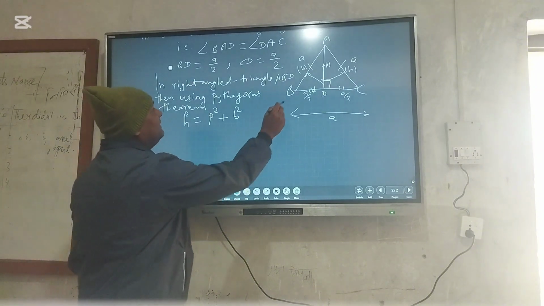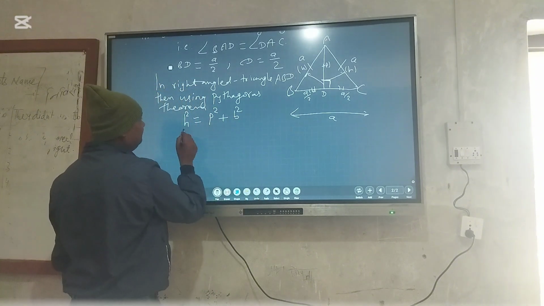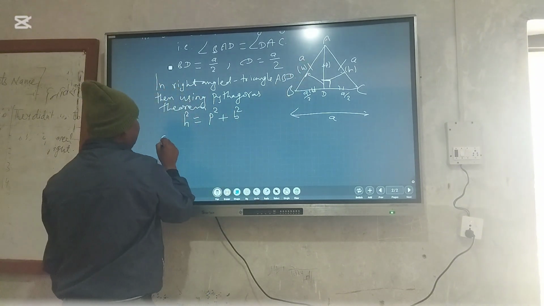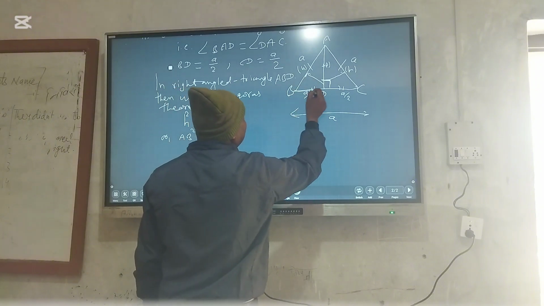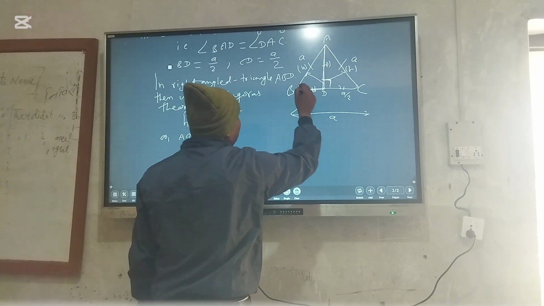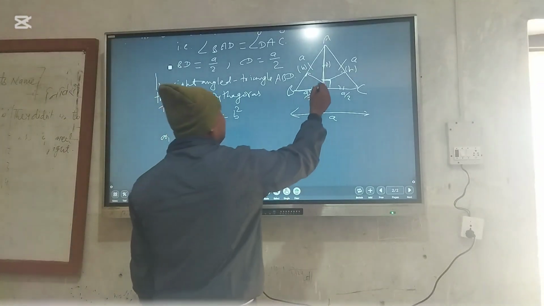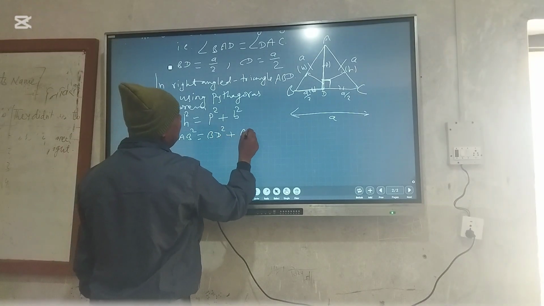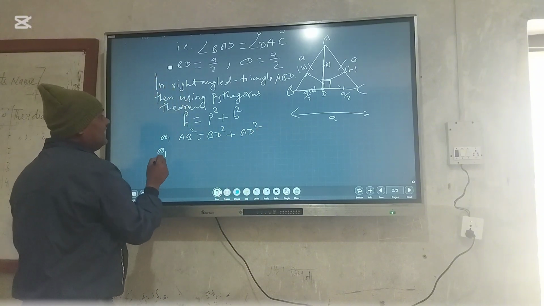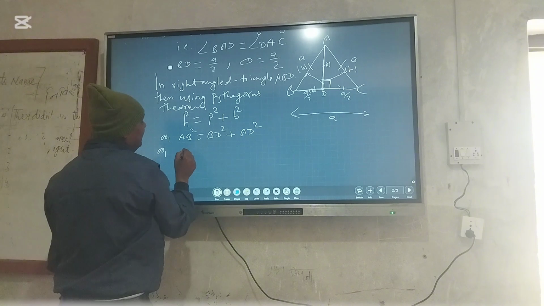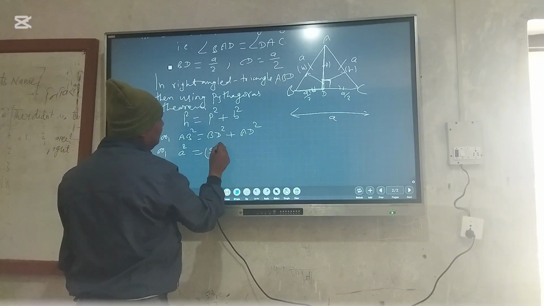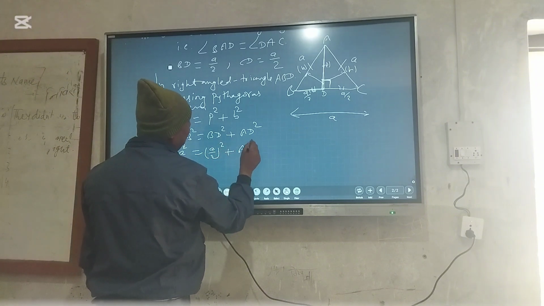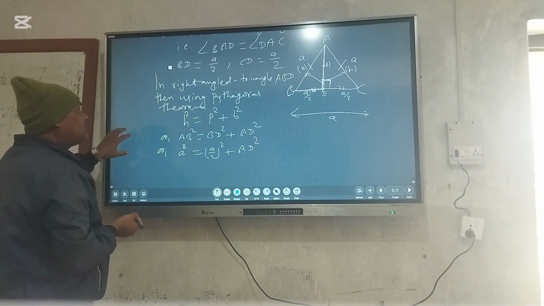And then, h square means AB square. Here there is no reference angle, so we can take any. So we write BD square plus AD square. What is the length of AB? A square is equal to BD, that is A by 2 whole square, plus AD square. AD is not given, so this is the height of the triangle.